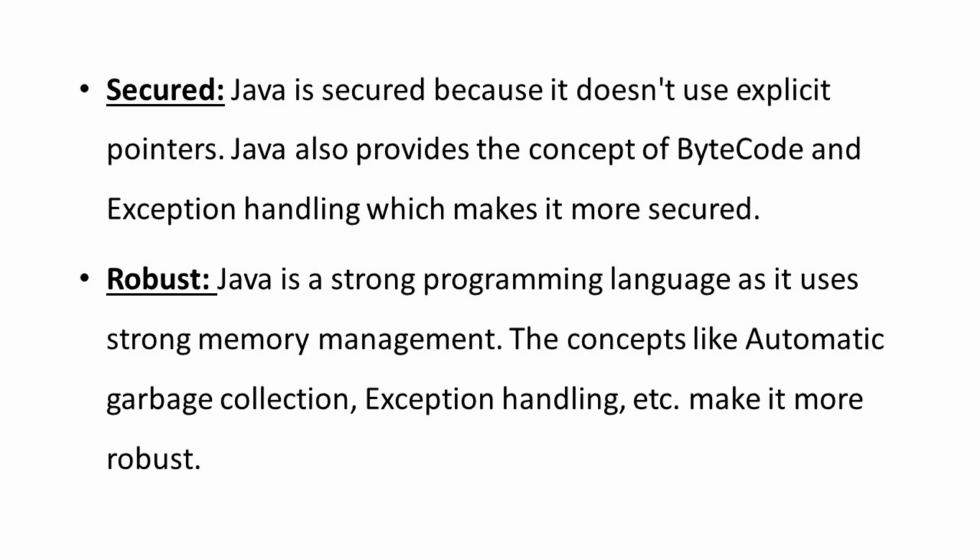Secured: Java is secured because it doesn't use explicit pointers. Java also provides the concept of bytecode and exception handling, which makes it more secured. Robust: Java is a strong programming language as it uses strong memory management. Concepts like automatic garbage collection, exception handling, etc. make it more robust.